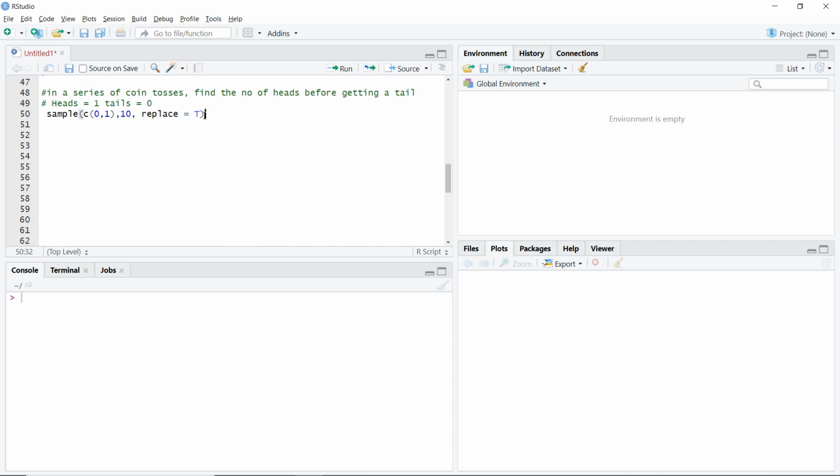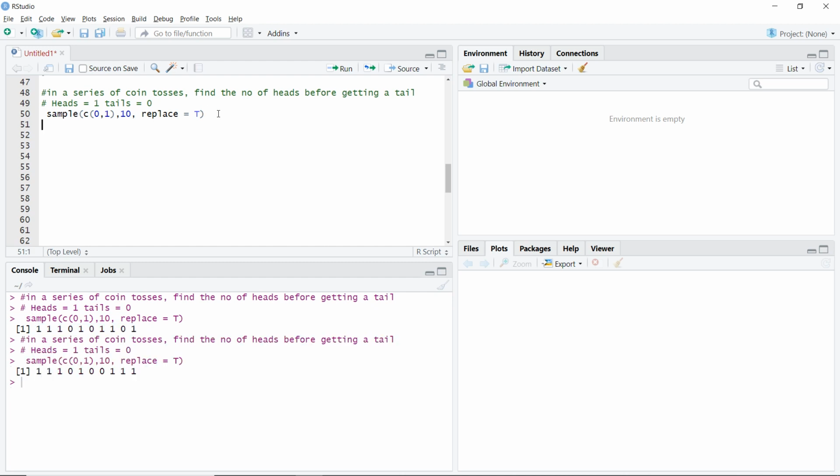See, if I just press Ctrl Enter, you can see here I have 10 samples. I have 1, 1, 1, 0, 1, 1, and if I press it again, I'll have a different sample. See, it's slightly different, these values are totally different. If I press Ctrl Enter again, I'll have a different sample.